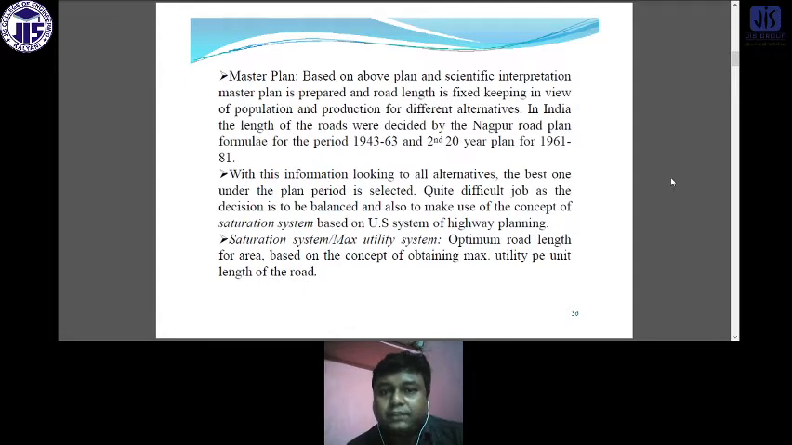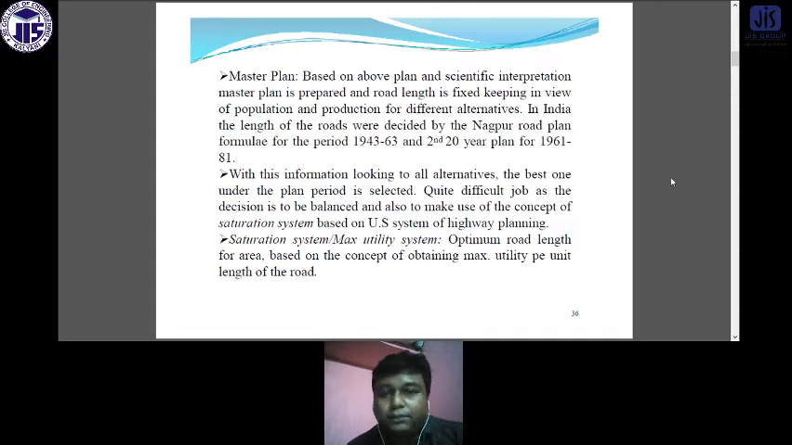So the master plan is based on the above plan and scientific interpretation. The master plan is prepared and road length is fixed keeping in view the population and production for different alternatives. In India, the length of the roads was decided by the Nagpur road plan formulated for the period 1943 to 1963. But we know that they finished their work two years before, that is 1943 to 1961. That is why the second 20-year plan was introduced for 1961 to 1981.